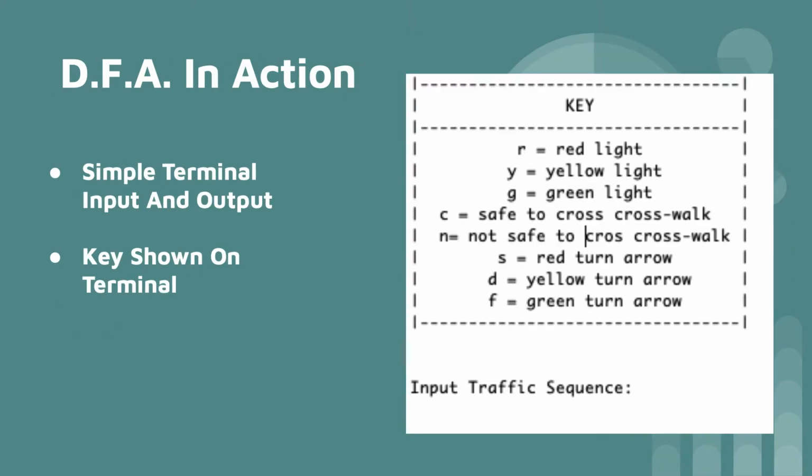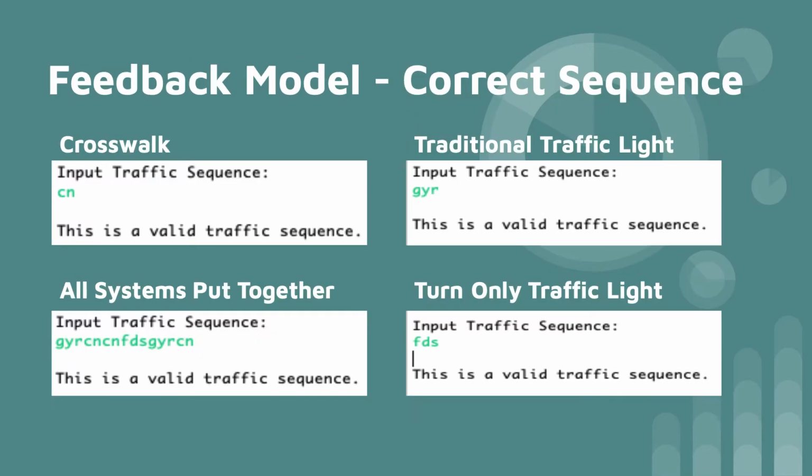Now looking at the user interaction with the DFA, it's a relatively simple input and output model with a key at the top. The reason for the simple display is because, ideally, if the DFA was to be implemented in the real world, the DFA would interact with the traffic system itself in real time, flagging any errors and taking necessary actions if the traffic sequence is wrong. For the purpose of this project, it is a human inputted string. Each action is assigned with a key value pair made to input the traffic sequences easier.